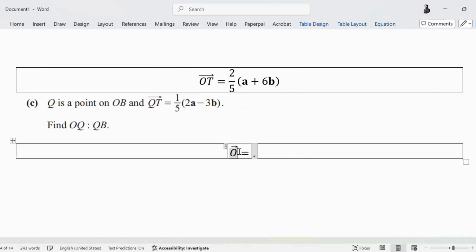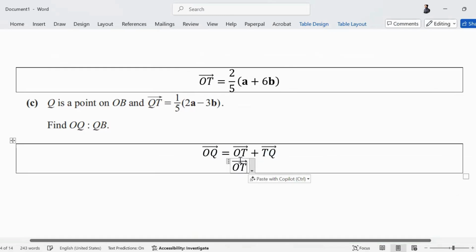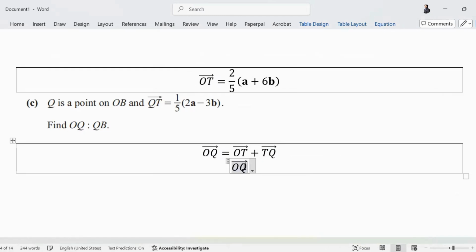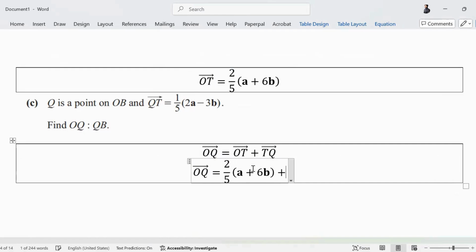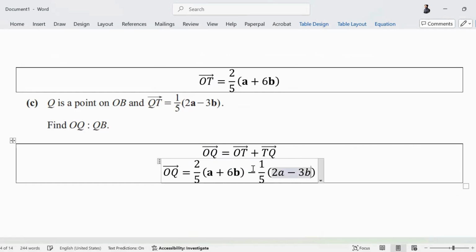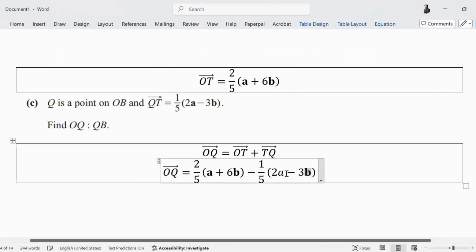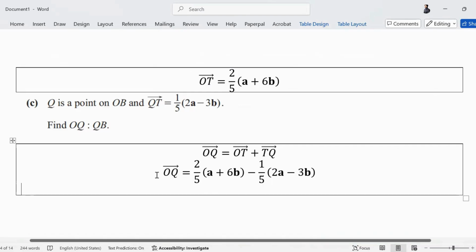So OQ can be found by taking OT plus TQ. So OQ is OT, which is this, and TQ will be the negative of this, 1/5 of 2a minus 3b. Now if we simplify OQ, what are our a's and what are our b's?